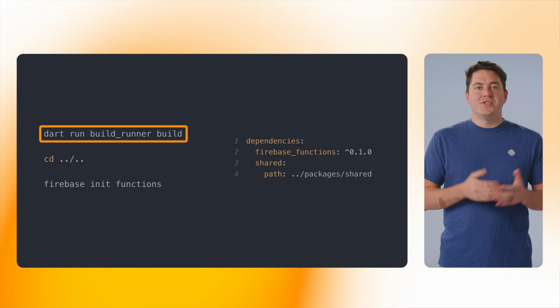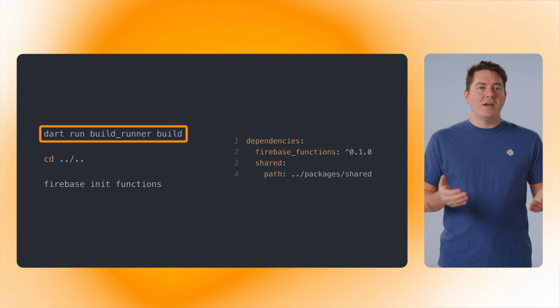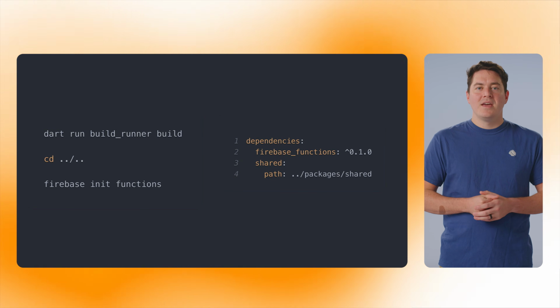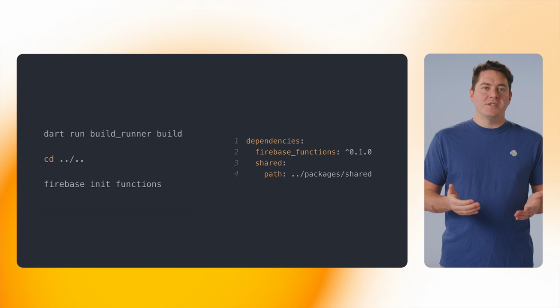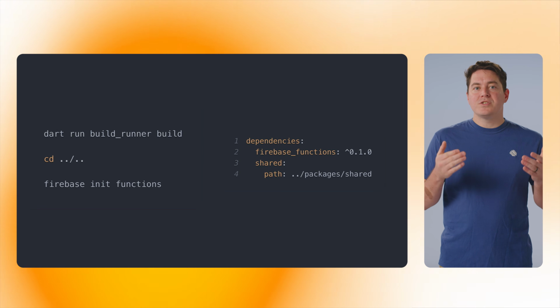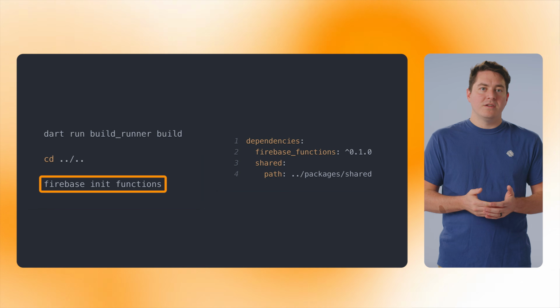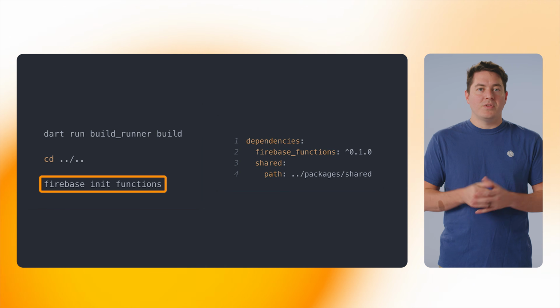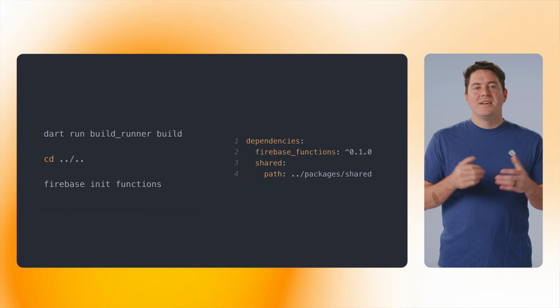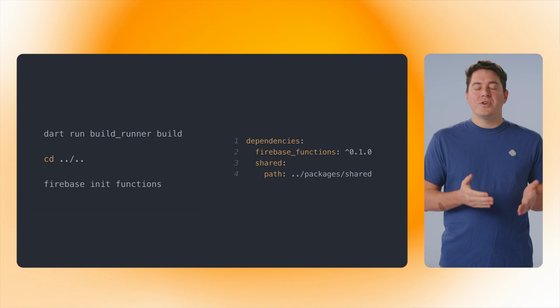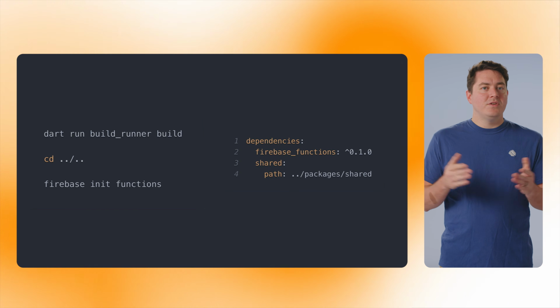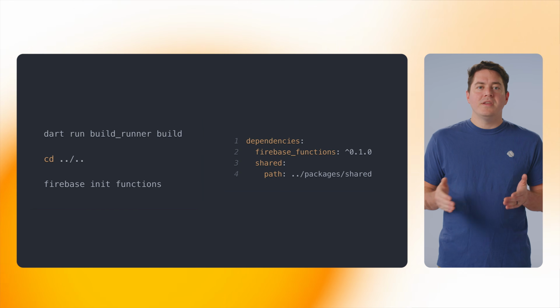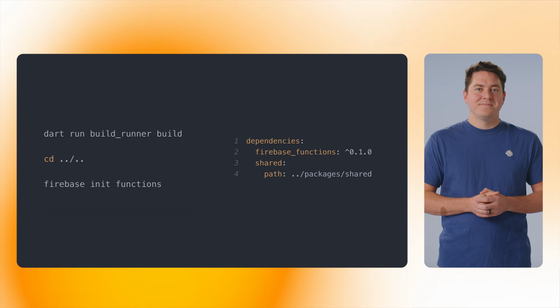Run the build runner to generate the files, and now it's time to create the Firebase function package. Just like the other supported languages in Firebase functions, we can just run the firebase init functions command to generate and create the package for us with all the boilerplate needed. Select Dart in the dropdown and make sure you're on the latest version.